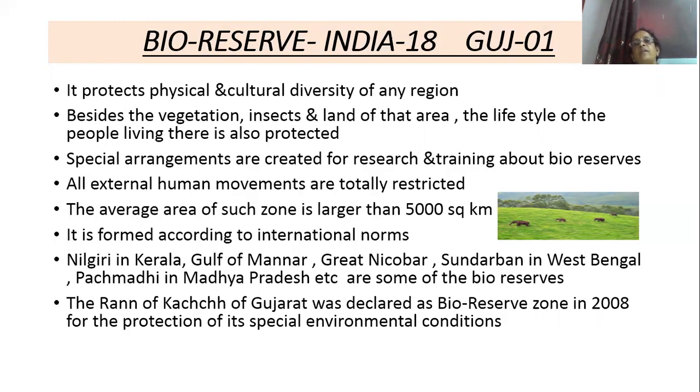So what is meant by sanctuary? A sanctuary is a place where only particular species of animals are protected. In a national park, plants and animals are protected. In a bioreserve, vegetation, insects, land of that area, and the people living in that area are also protected. And in a bioreserve area, special arrangements are made for research and training. So in order to study the people living in that area, the vegetation, insects, and land, they have arranged research centers and training centers in bioreserve areas.